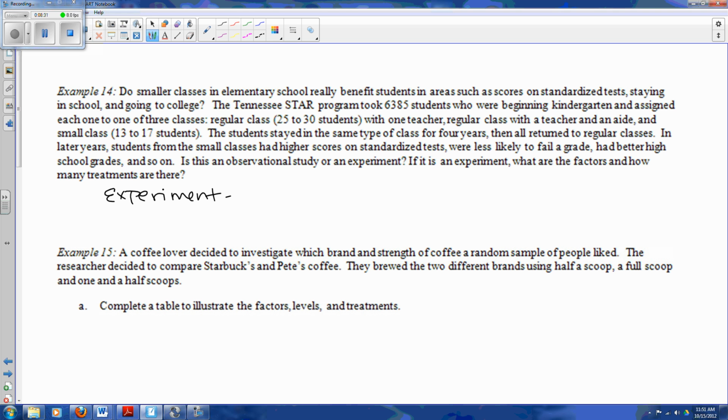Okay. So if it's an experiment, what are the factors and how many treatments are there? The factors are basically the variable that we're looking at. So if this is an experiment, what were the different factors that were affecting things? The thing that they put into 3 different types was the class size.